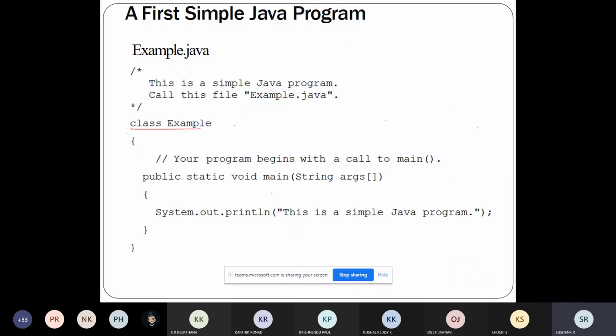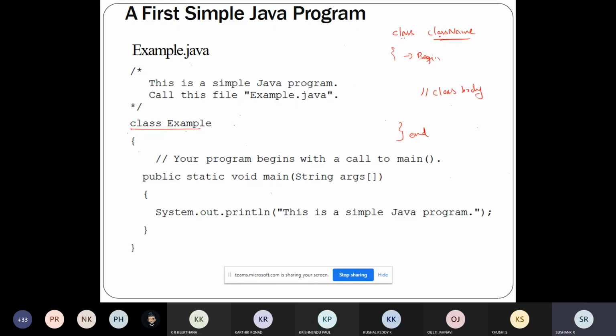After this, the beginning of the class. In order to create a class in Java, you should follow the syntax: the keyword class, followed by the class name, the beginning of the class, the ending of the class, and the class body. So this is the structure of a class.